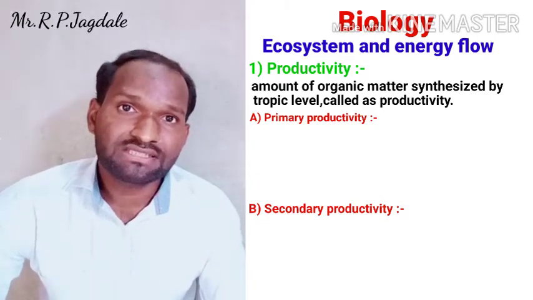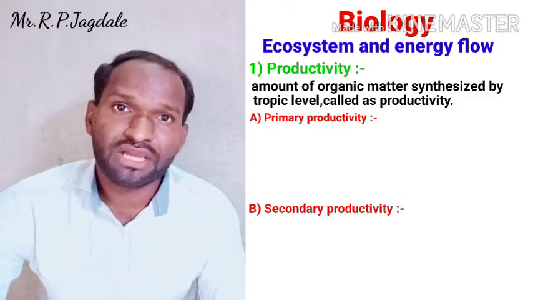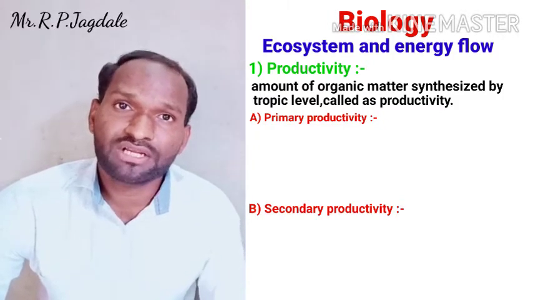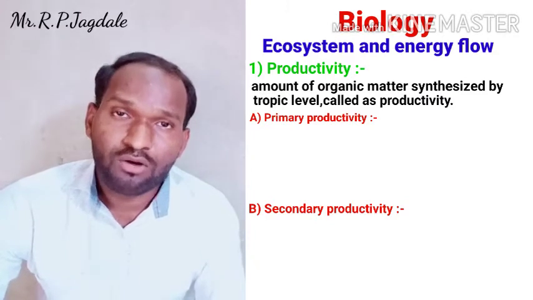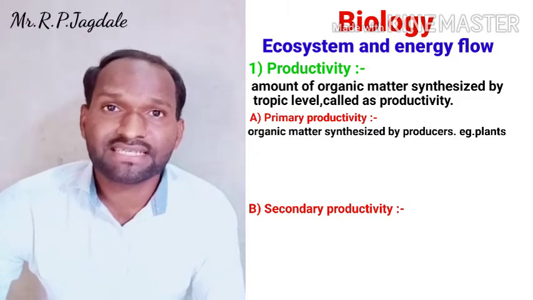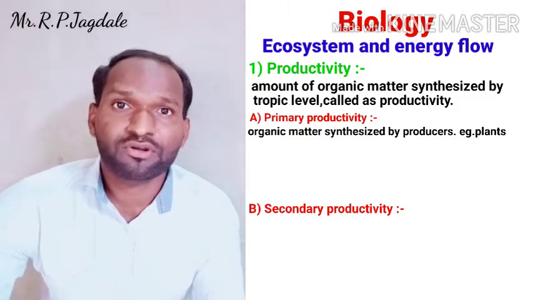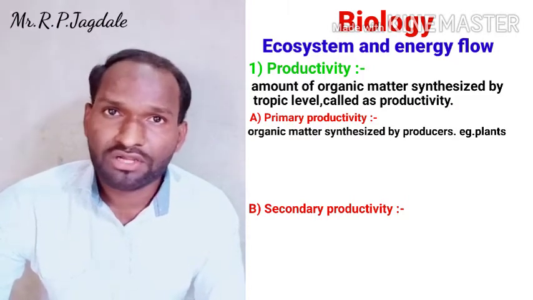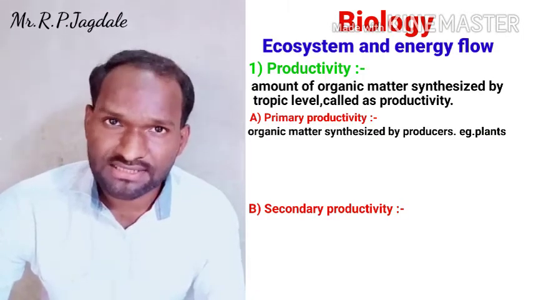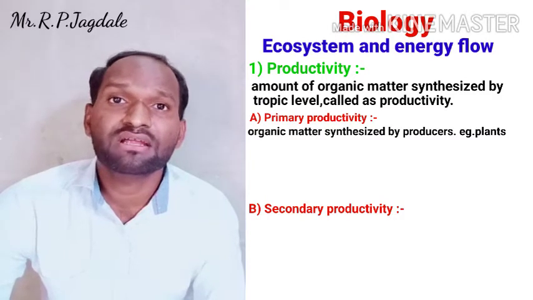So what is the meaning of primary productivity and what is the meaning of secondary productivity? Primary productivity: the amount of organic matter synthesized by the producers is called as primary productivity. Whatever organic matter is produced by the producers, that is, the plants.